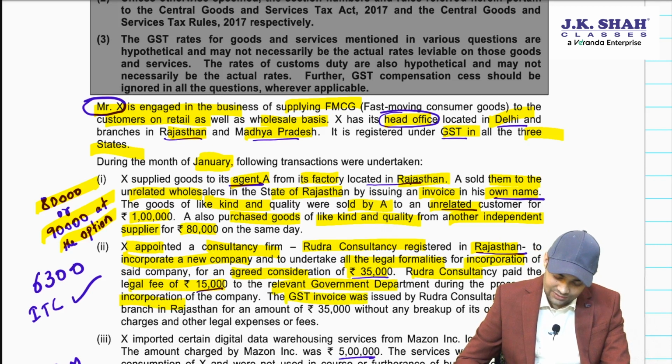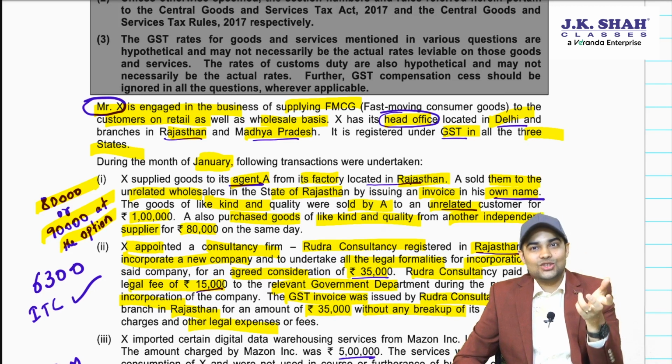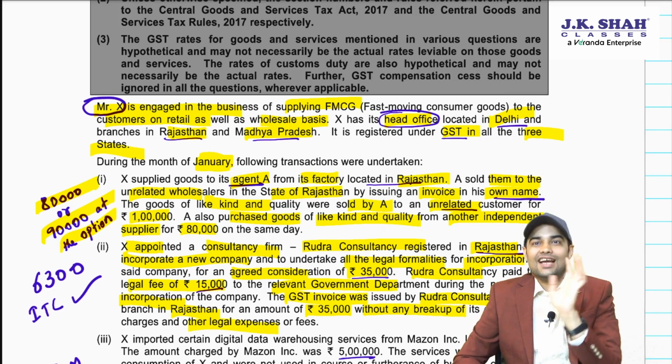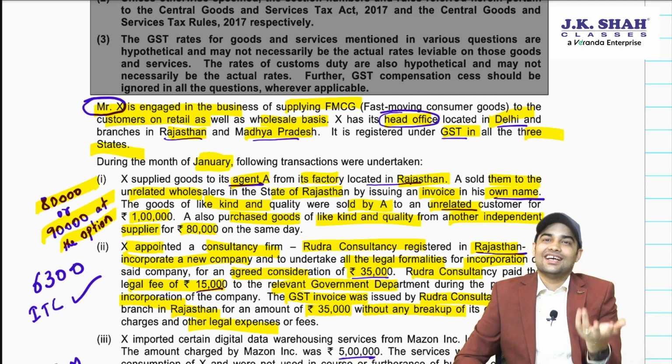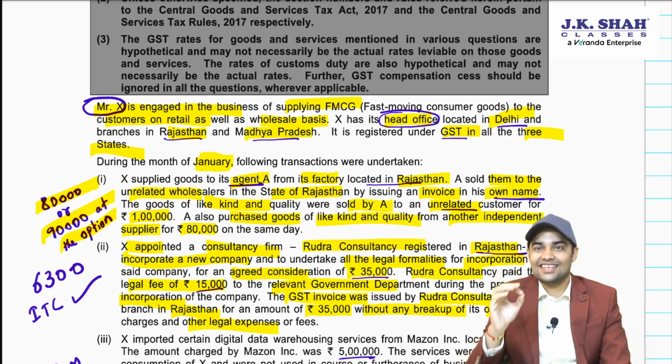The GST invoice was issued by Rudra Consultancy on X's branch in Rajasthan for 35,000 without any breakup of its own service and legal fee. Without any breakup, so you have not shown the breakup of own fees and legal fee. In that case, it would not result into a pure agent transaction. Entire 35,000 will be subject to GST.